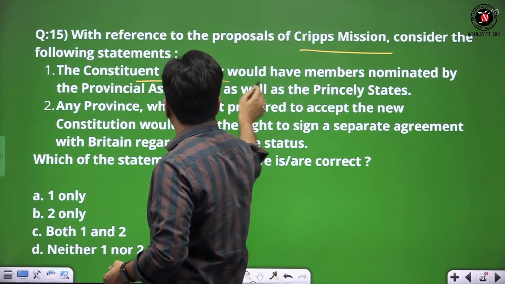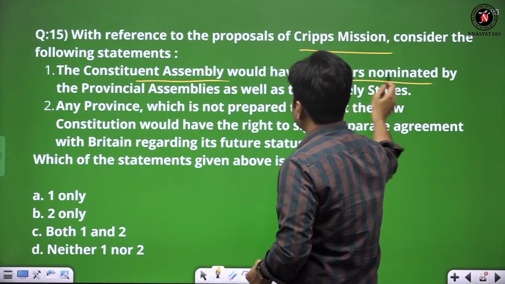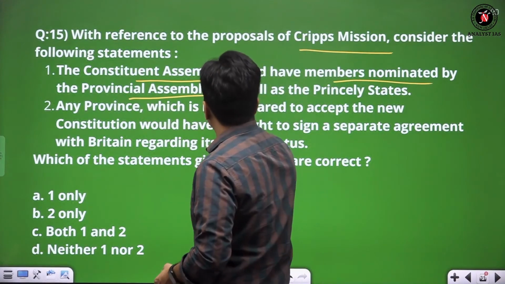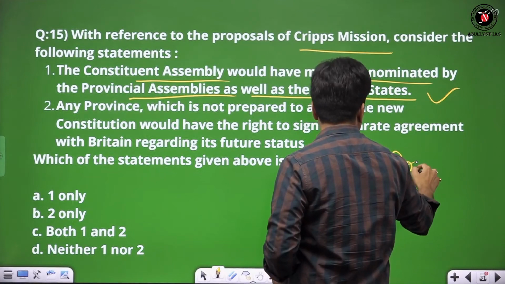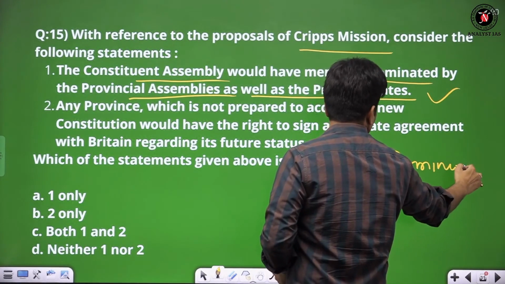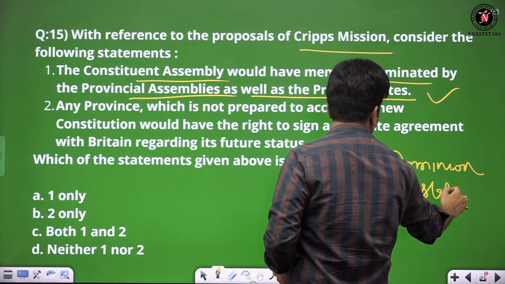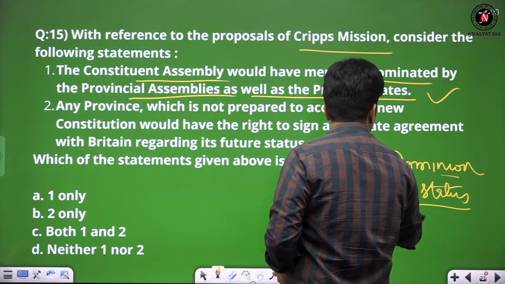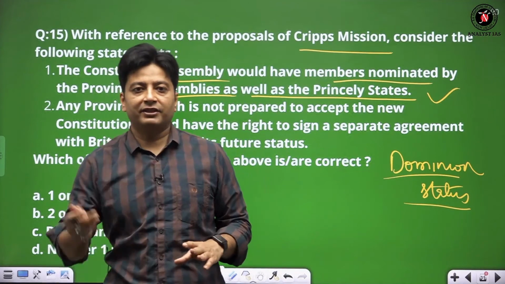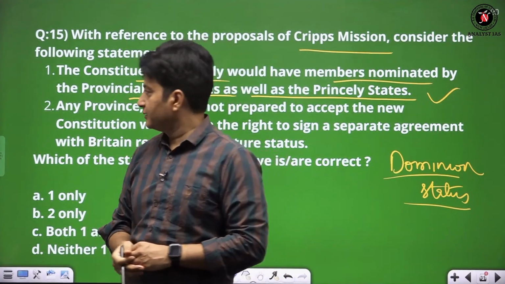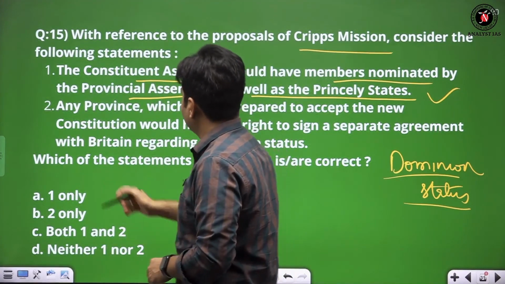The Constituent Assembly would have members nominated by the provincial assemblies as well as princely states. It is correct because the Cripps proposal talked about dominion status. Dominion status means half rule: something from the Britain side, something from the India side, right? So the joint arrangement, it is correct.